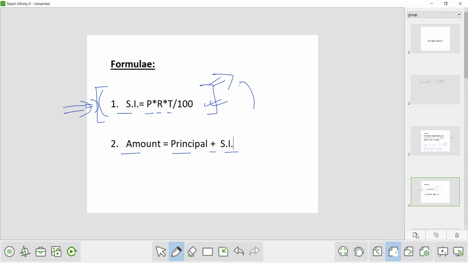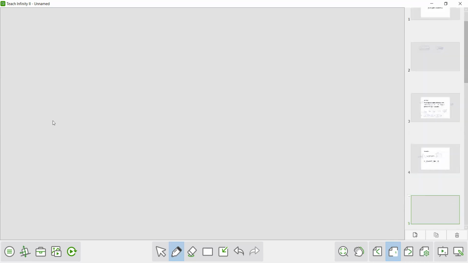We will try to avoid this formula in most of the cases. Now I will give you some examples of how to approach the question, then we will directly jump to the questions. Suppose the principal is rupees 400, the rate is 6%. So rate is always for 1 year and on a sum of rupees 100. So 6% means it is for 1 year. Time period is 5 years. So what is simple interest? We have to find the simple interest.